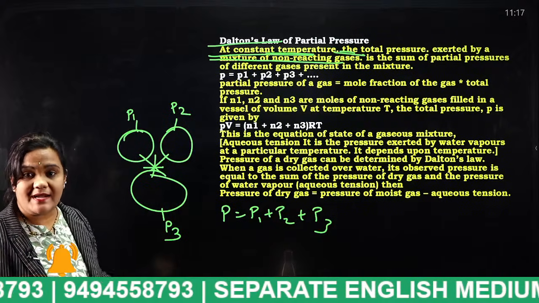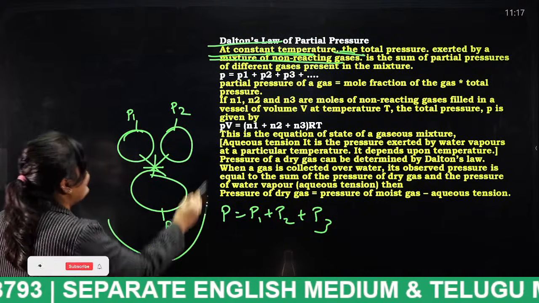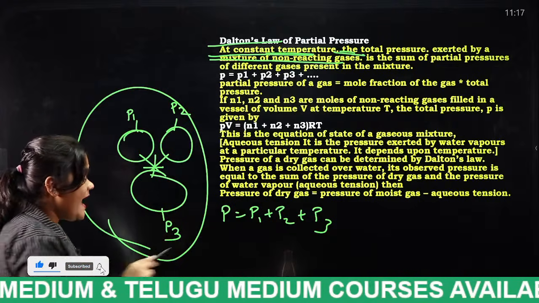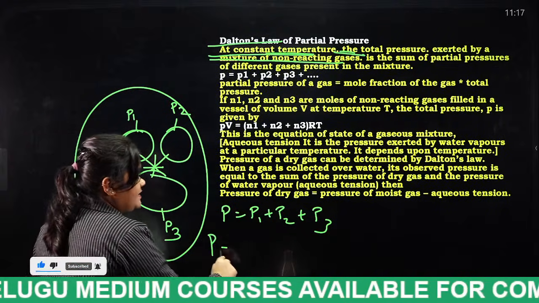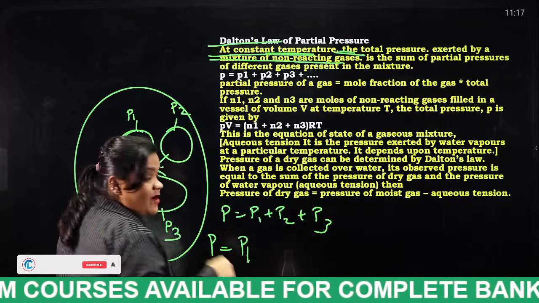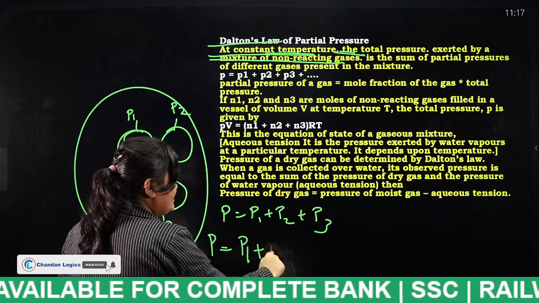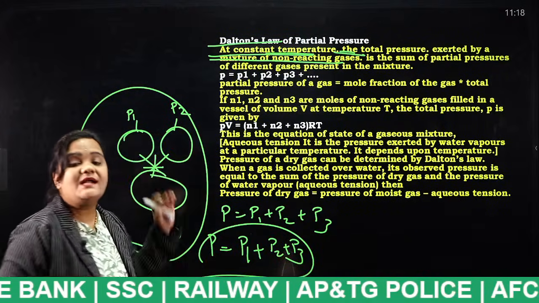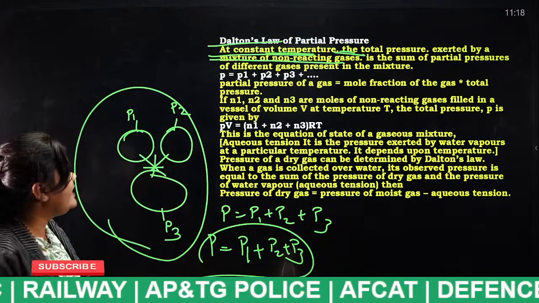In that case, what is the total pressure of this mixture? The total pressure is the sum of the partial pressures, P1 plus P2 plus P3, and this law is known as what, students? Dalton's law. Okay, next.